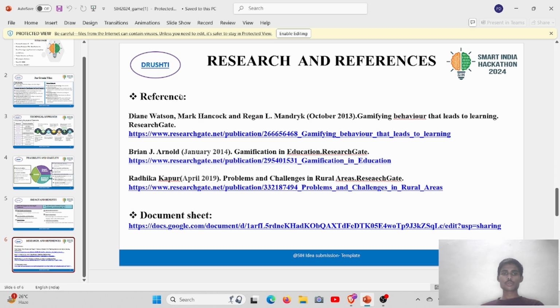Now, we have referred to research papers such as the one by Diane Watson, Mark Hancock, and Regan Mandryk, published in October 2013, which covers gamifying behavior that leads to learning, and one by Brian J. Arnold, published in January 2014. The third is by Radhika Kapoor, published in April 2019, covering problems and challenges in rural areas, from ResearchGate.